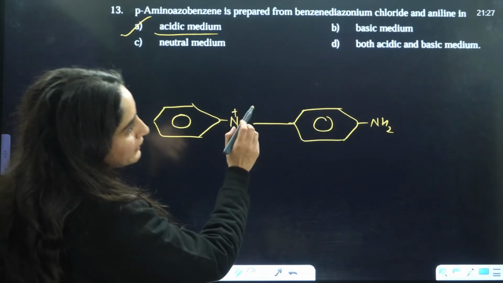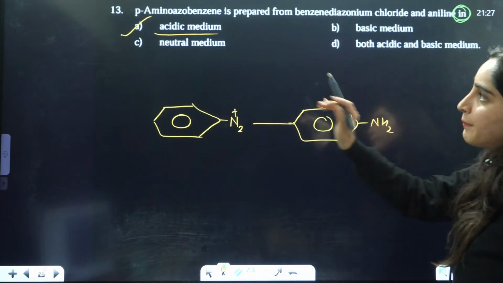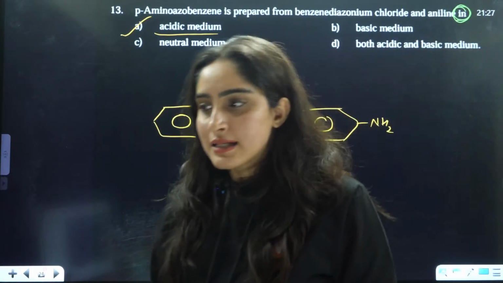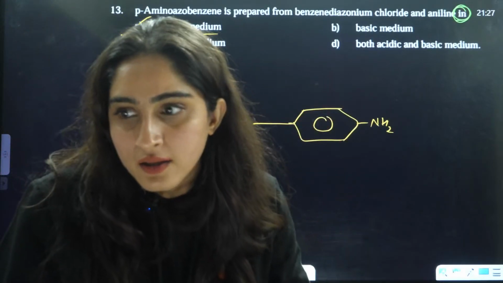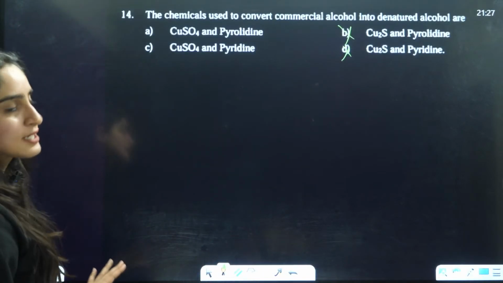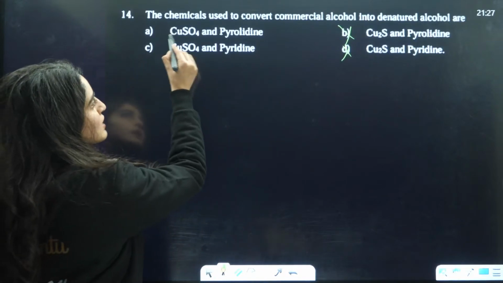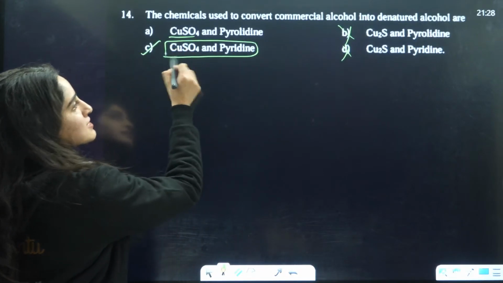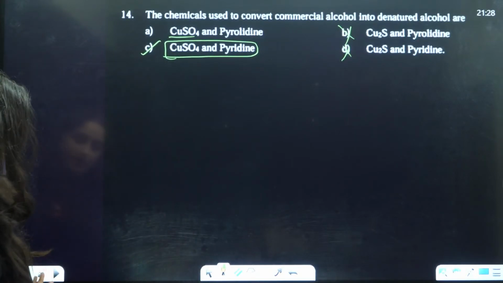They are asking about the medium here. The medium is acidic only, in which this coupling reaction will occur. The medium is not basic. Aniline is basic in nature. Now, CuSO4 and pyridine is the correct answer. So C is going to be the correct answer here.